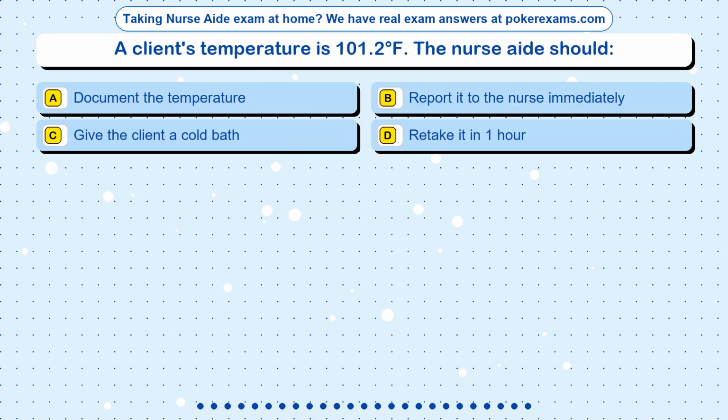Question 13. A client's temperature is 101.2 degrees Fahrenheit. The nurse aide should: Option A. Document the temperature. Option B. Report it to the nurse immediately. Option C. Give the client a cold bath. Option D. Retake it in 1 hour.